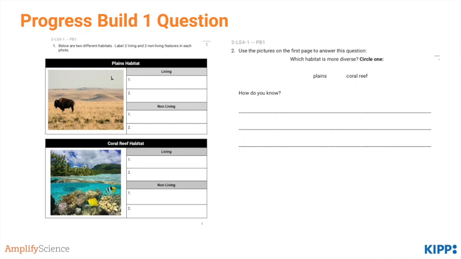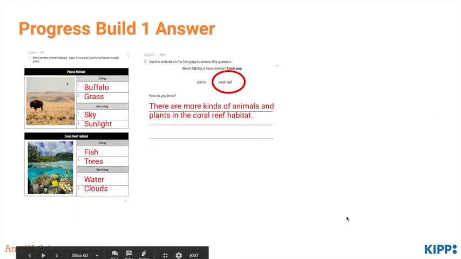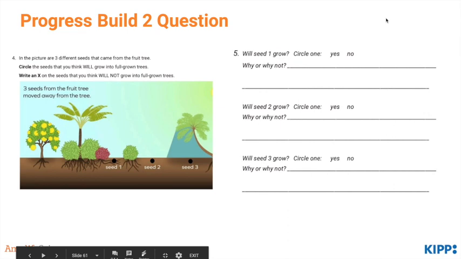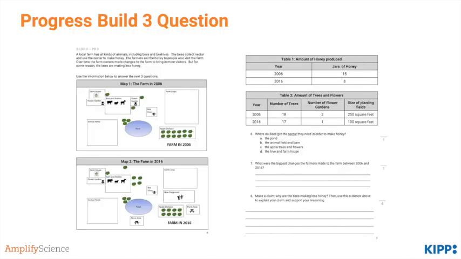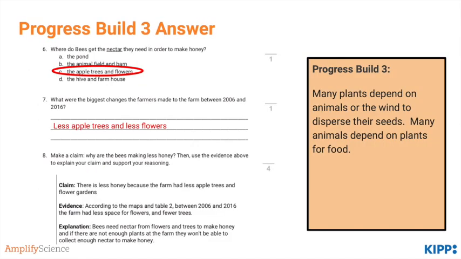Take a couple minutes to answer it, then check back here. Go ahead and pause now. Go ahead and check the answers now, and then we'll move on to the next question. This is a question that assesses Progress Build 2. Take a few minutes to answer this one. And here's the answers. This question assessing Progress Build 3 is a multi-part question. Go ahead and take a couple minutes to answer this one. And take a minute to check your answers here.